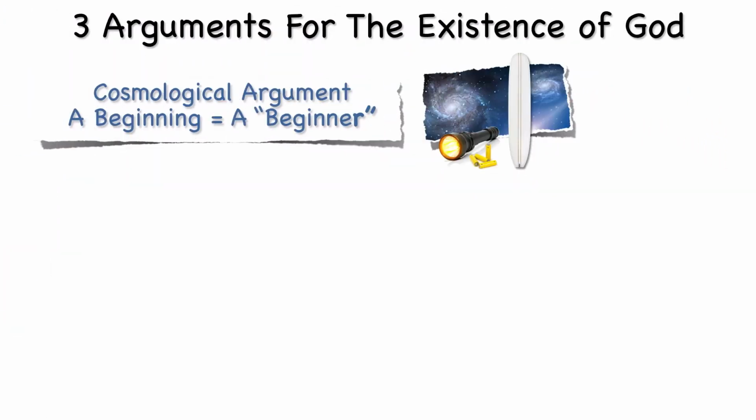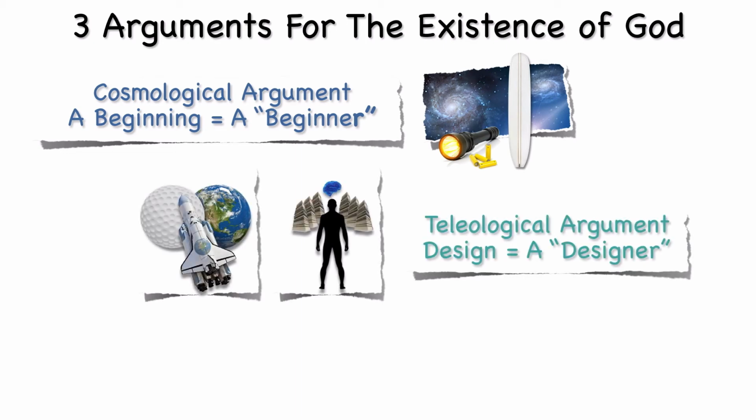So far, we have covered the cosmological argument, which can be simplified to say if the universe had a beginning, it had to have a beginner, and the teleological argument, which tells us that both the universe and life show evidence of design. And if they have been designed, they had to have a designer.